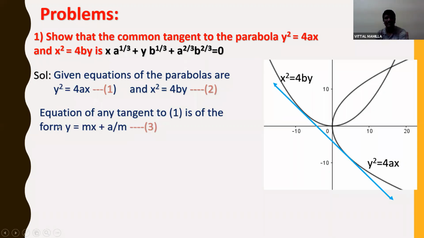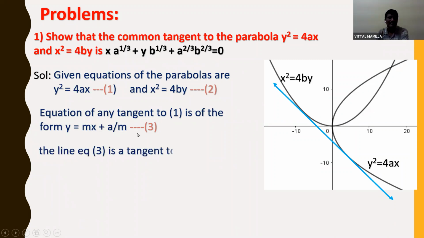Already we have derived it. Actually it is the equation of a straight line. So the condition for a straight line to be tangent is c is equal to a by m. So instead of c I am writing a by m. So the equation of tangent to the first parabola is of the form y is equal to mx plus a by m.